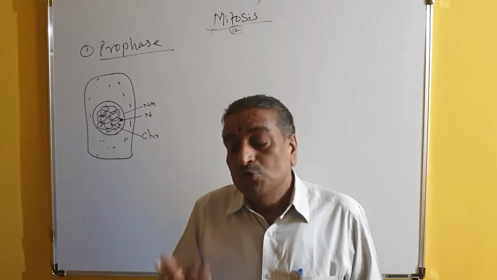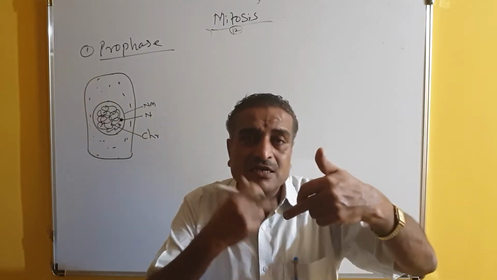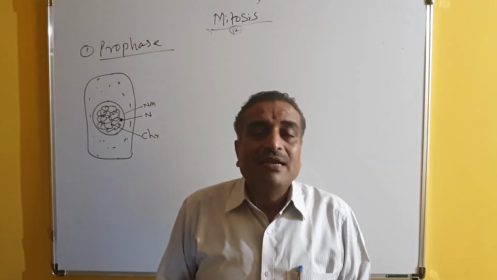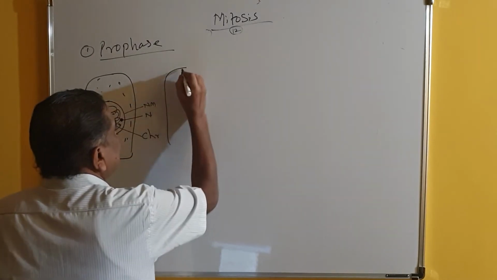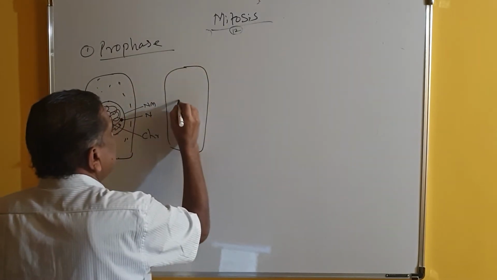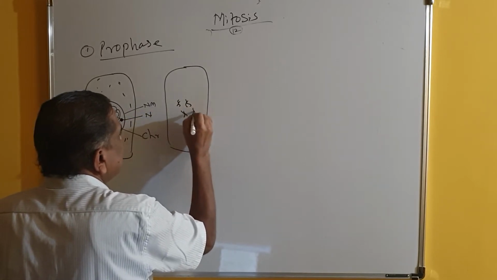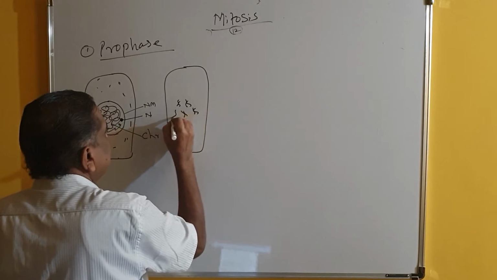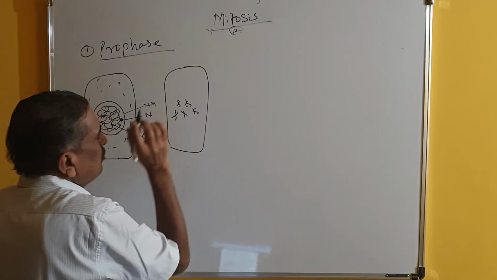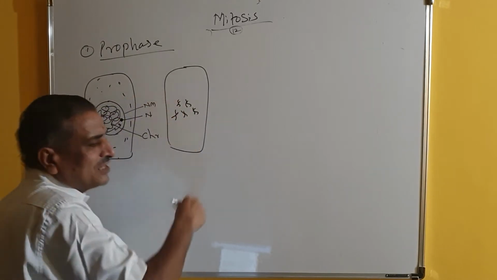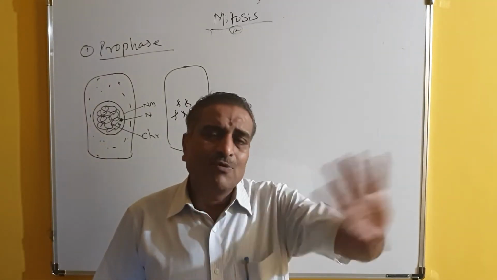And the chromatin network, which is a very long DNA fiber, undergoes condensation. Because of the condensation, for example, I will just draw the late prophase. Here you will find the chromosomes are produced. This is the structure, which is very, very thick. No envelope here, no nucleolus. So all the chromosomes are shed in the cytoplasm. By this, the prophase is over.